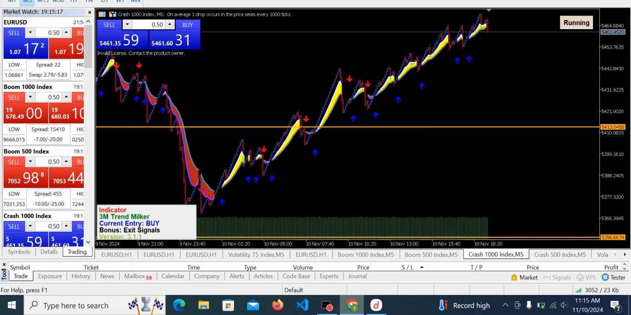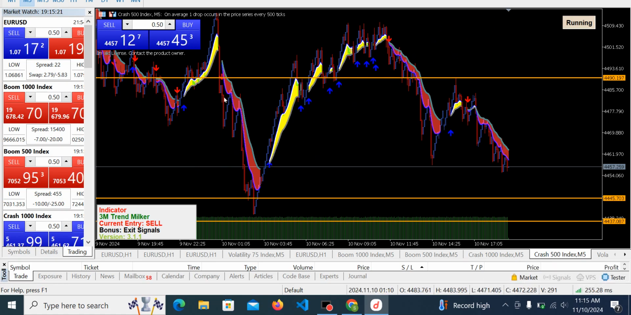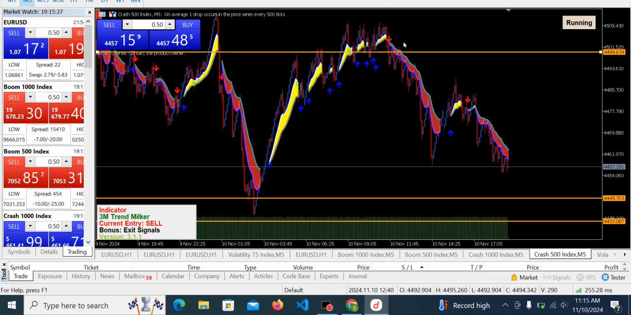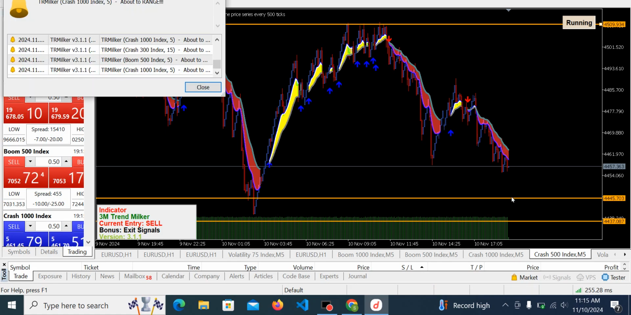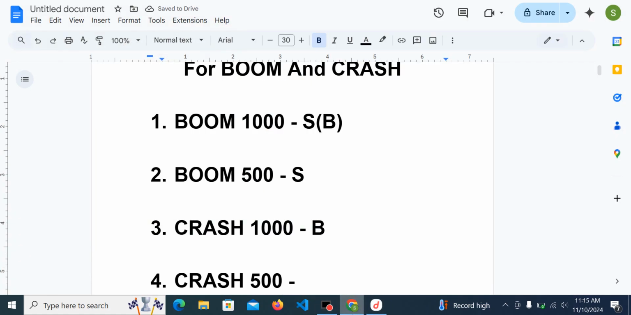Okay, so next asset is going to be Crash 500. Let's check it out right away. Crash 500 actually went on an uptrend right from this support zone, and of course it got to this resistance zone. It has not been able to break out from this resistance zone, so it went back on a downtrend. You can see it forming an M, and of course it should be getting to this particular spot. Okay, so this is going to be more of a selling opportunity than a buying opportunity.